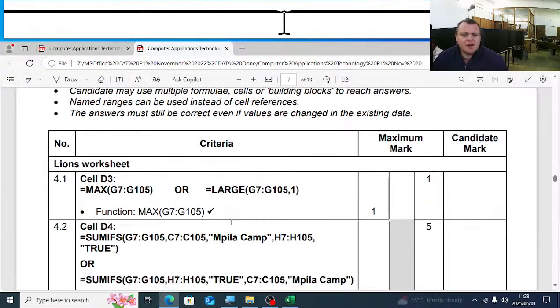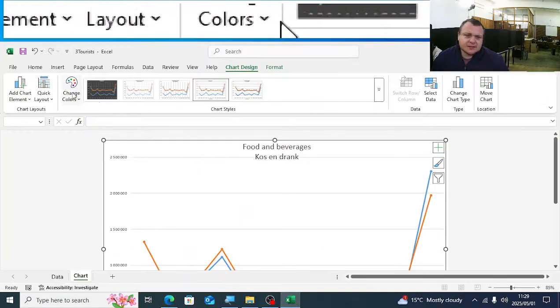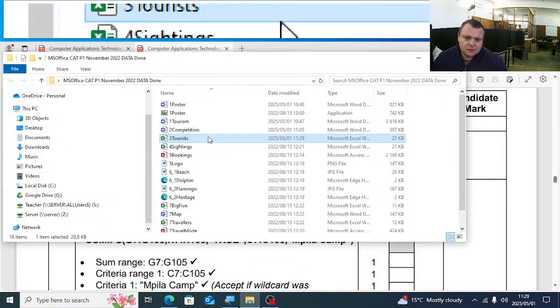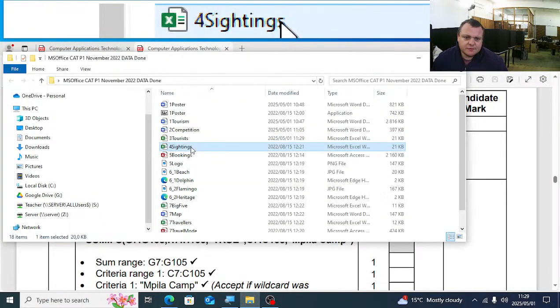Okay? Question 4, you can save and close this one. Question 4 is 4 sightings.